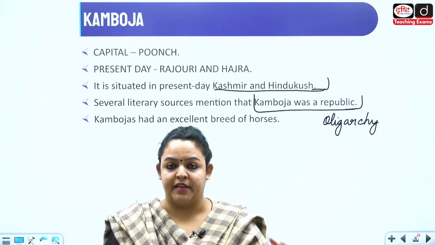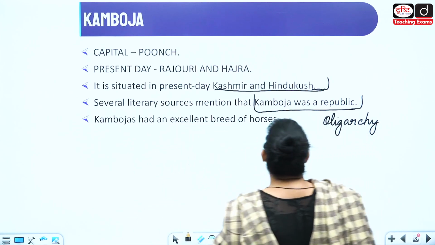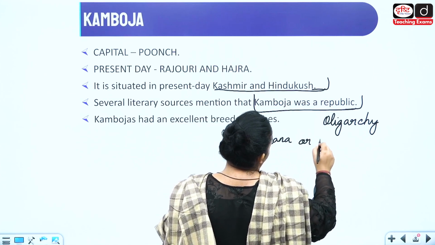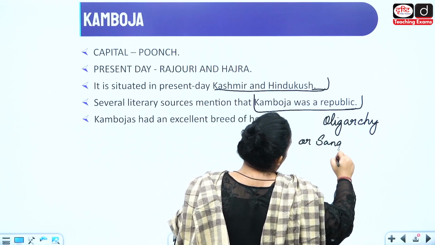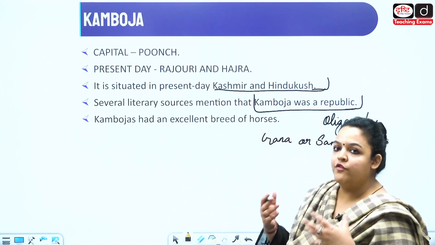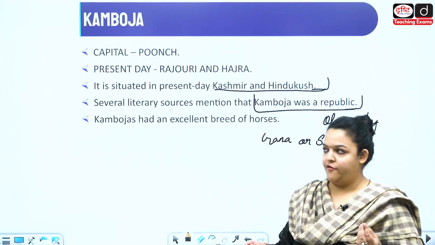So they were a republic, they were ruled by Gan or Sangh here, okay? Please remember the term Gan or Sangh. So Gan is basically the group of people who were ruling them, and Sangh is the organization of the group of people.